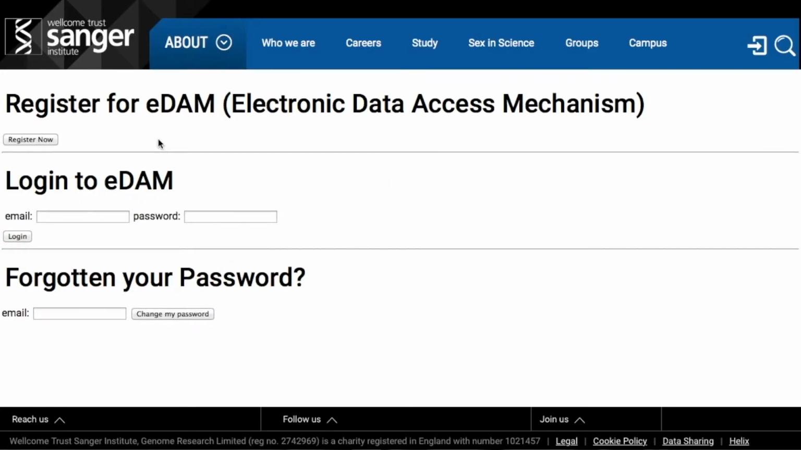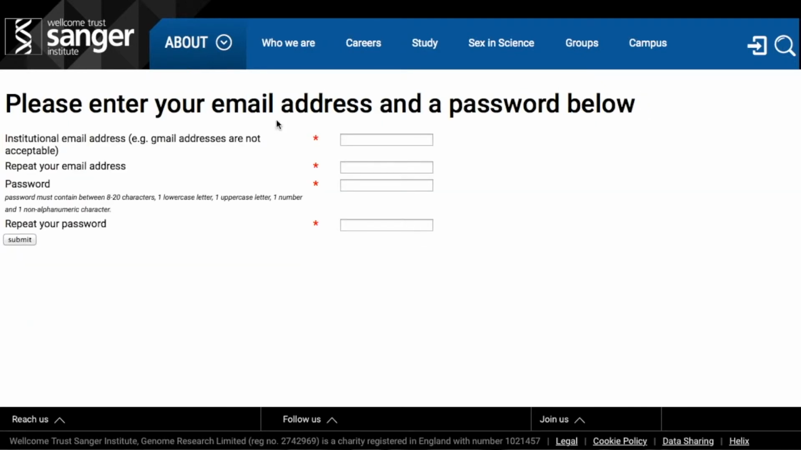Before you can apply for data, you must first be a registered user of the EDAM system. To register, click on Register Now. Here, you will need to insert an email address. This must be an institutional email address. A personal Gmail or Hotmail email account will not suffice here. Fill in your details. You will need to enter your email address in twice. Select a password, re-enter your password, and then press Submit.